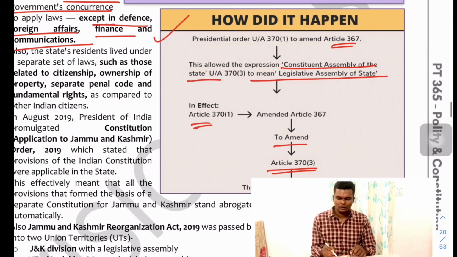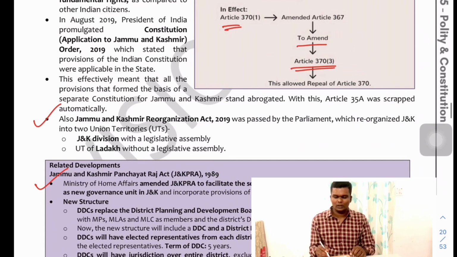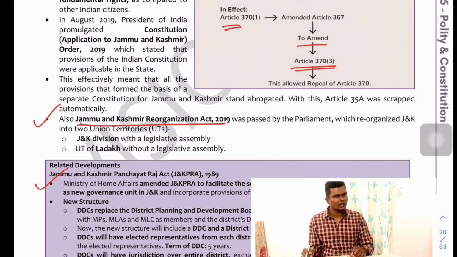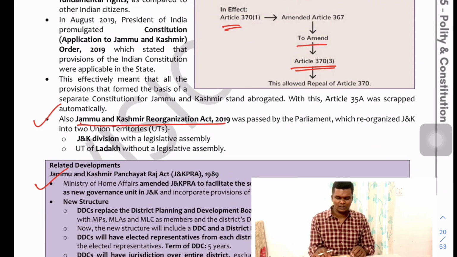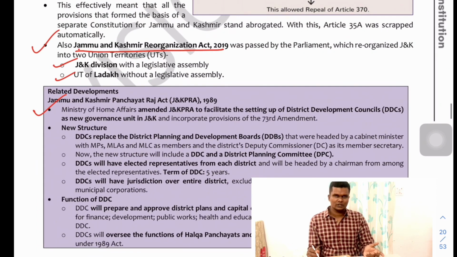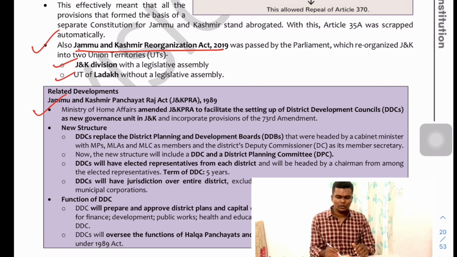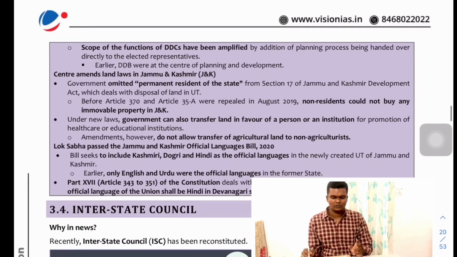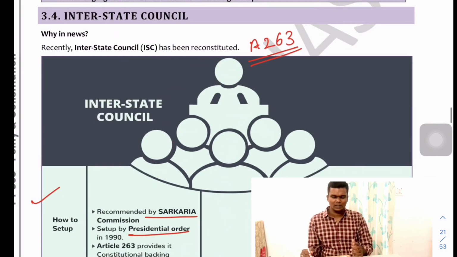In effect, it gave the power to amend Article 370, which allowed the repeal of Article 370. Fine. Finally, under the Jammu Kashmir Reorganization Act 2019, we have created Jammu Kashmir Division with a Legislative Assembly and two UTs, with the UT of Ladakh without a Legislative Assembly. For the development of Jammu and Kashmir, many schemes have been developed and many steps taken. This you can use for your mains answer writing.